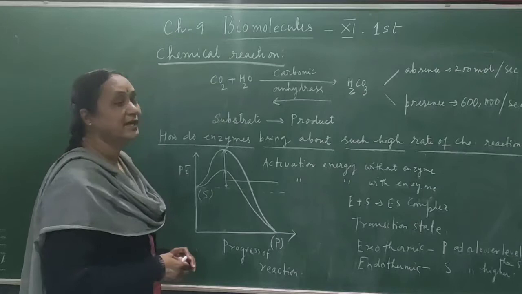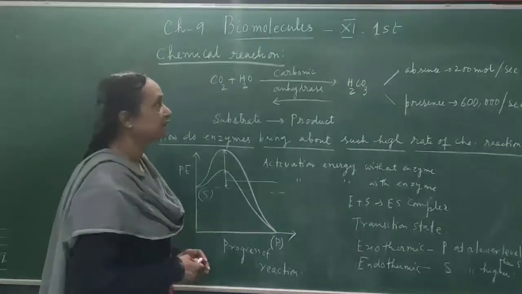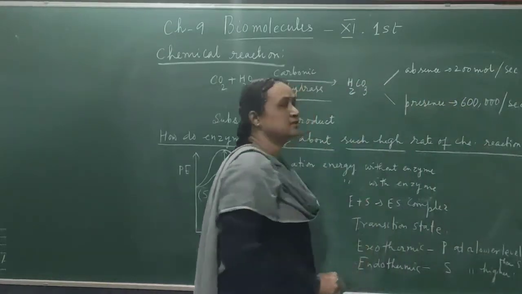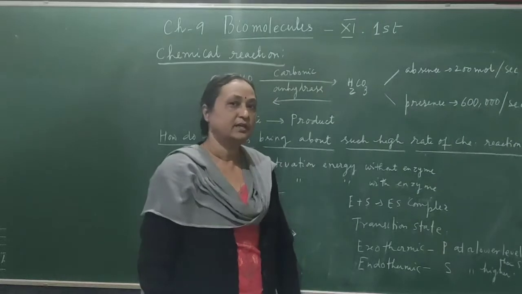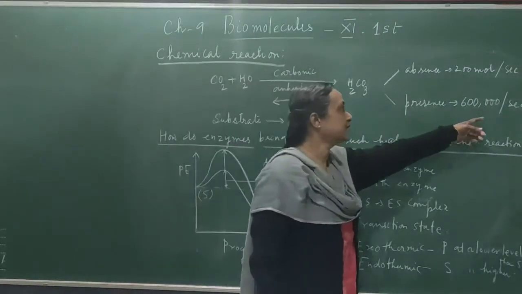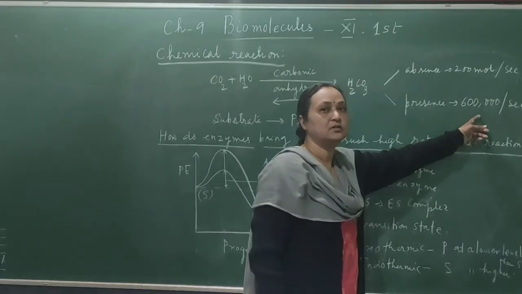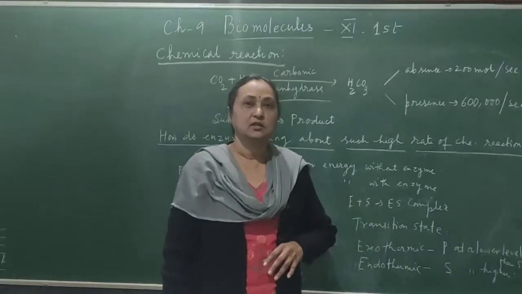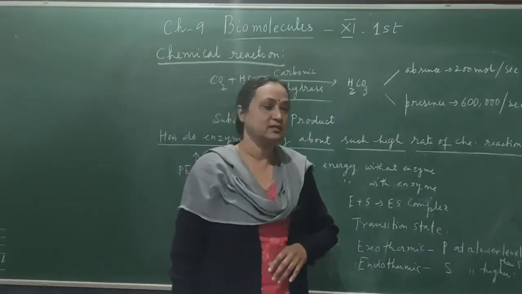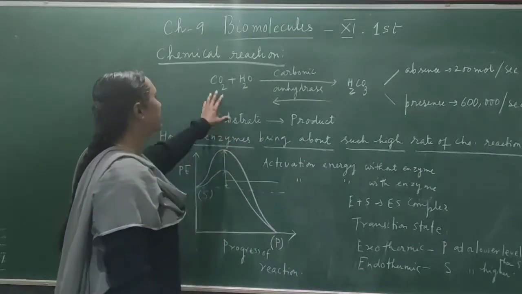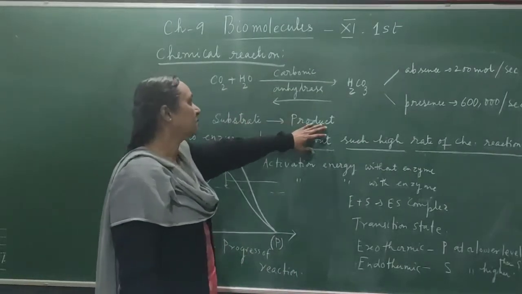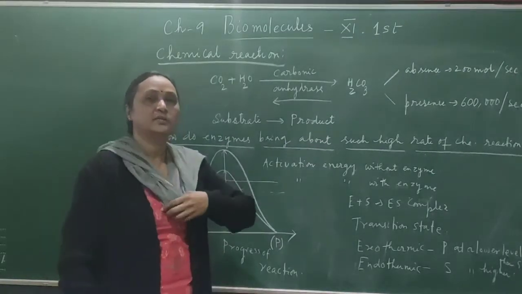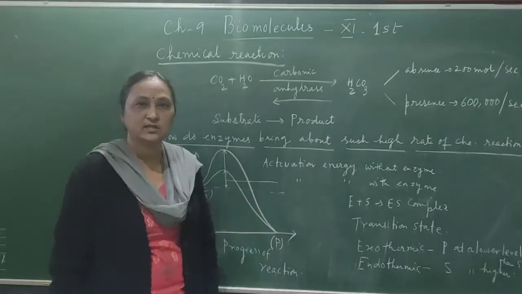And if there is no enzyme in this reaction, then you can see that 200 molecules of carbonic acid are produced per second in the absence of enzymes. But if the enzyme is present, then what is the number of molecules produced per second? That is 600,000. So you can imagine the difference in the presence and in the absence of enzymes. Okay, so the substrate combines together, and then you can find the product formation taking place. So what is the actual mechanism? How does this transformation from the substrate to the product take place?